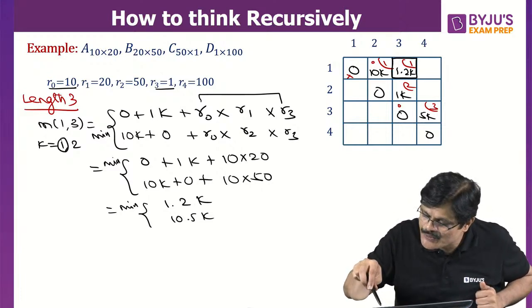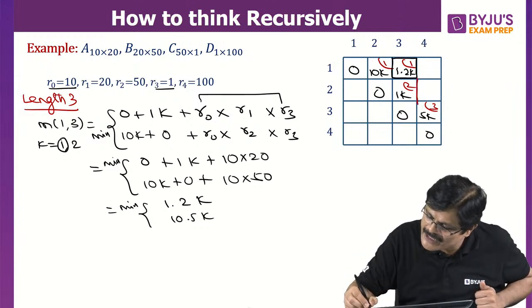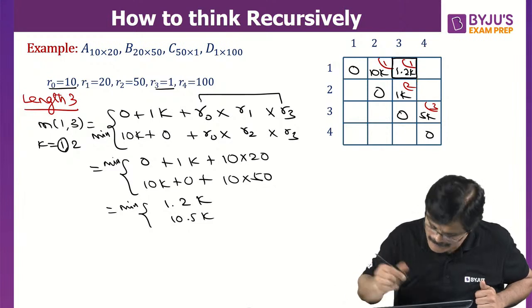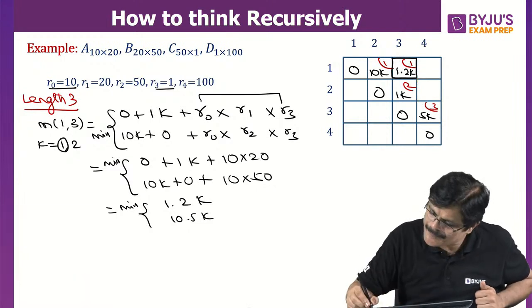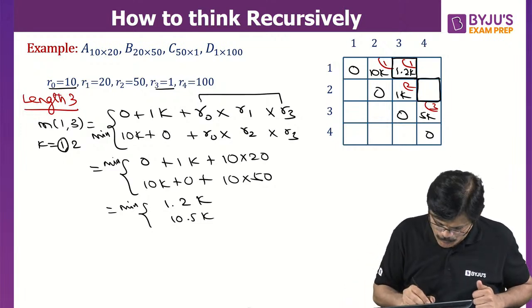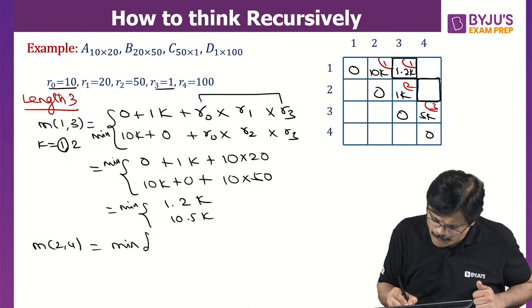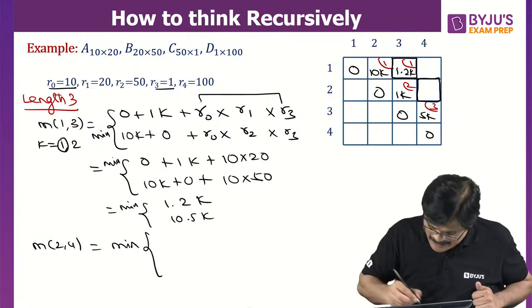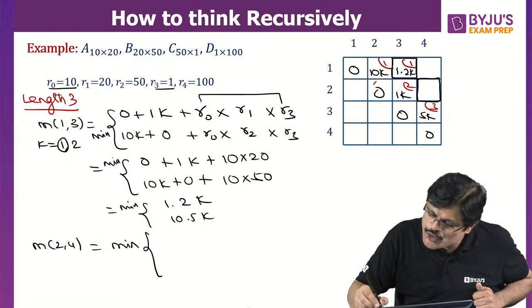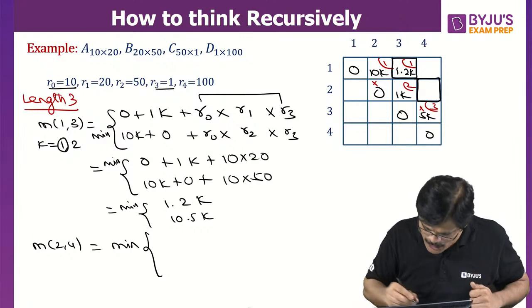Now let us fill the next one. I want to fill this particular fellow. See, for this also, what is that fellow? Actually, M24. I need to find M24. So for M24, see here. Leftmost and immediate bottom fellow. That is 0 plus 5k.